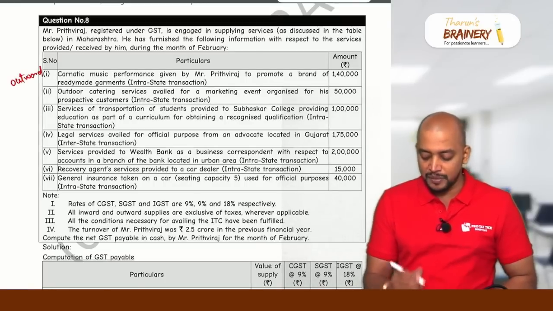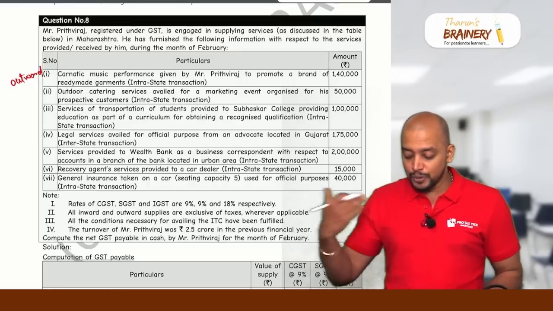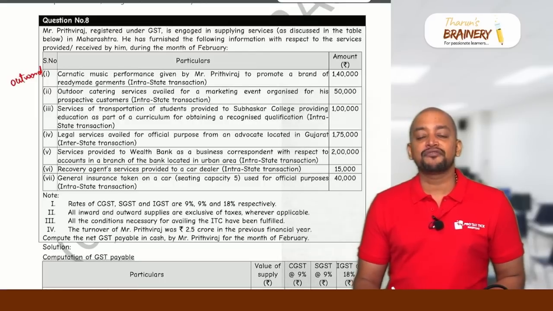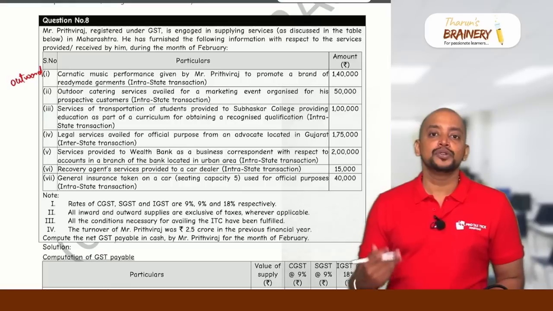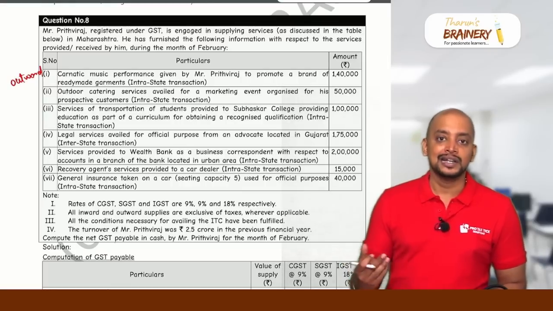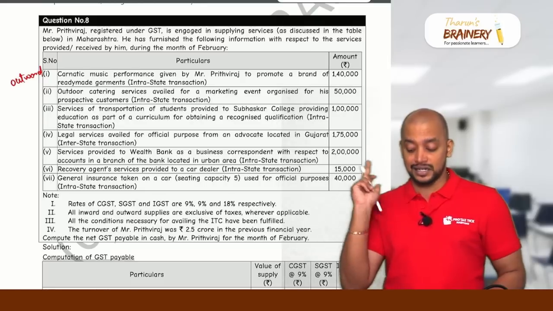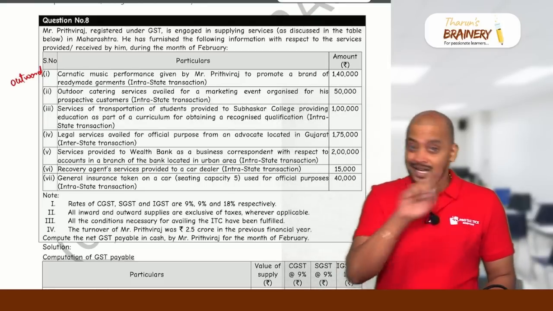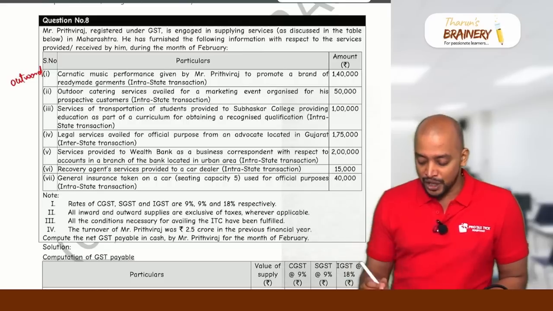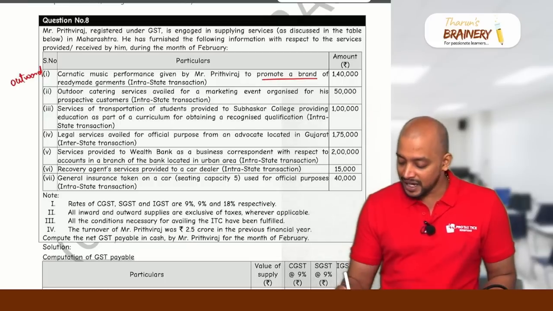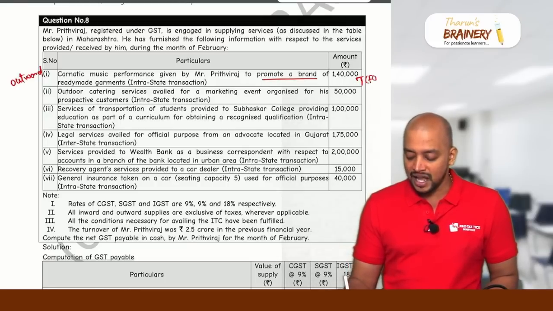Usually, a performance artist earning money by way of performing in music, art or theatre in classical or folk form is exempted if the consideration does not exceed 1,50,000. But that exemption is not applicable here because he's promoting a brand. So he's acting as a brand ambassador. Then it will be taxable and it is coming under FCM.